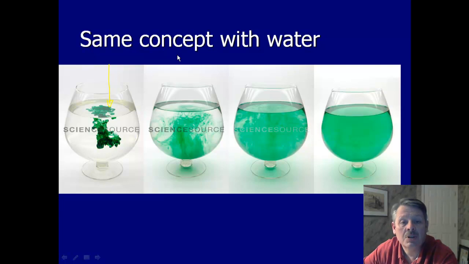As a result, they move all of the food coloring and spread it out to the point where eventually it becomes one consistently green color throughout the whole liquid. If you add more liquid, of course, it would spread out even more.